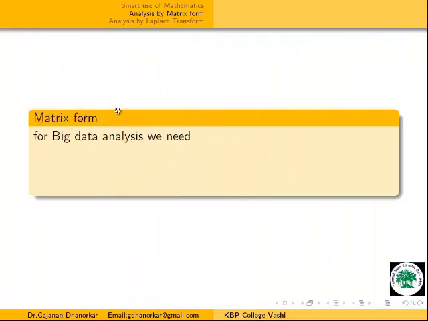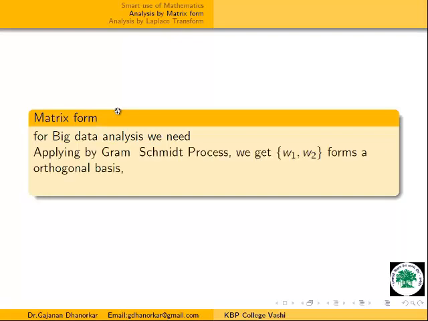Now in big data analysis we need such a basis element. To reduce the size of this big data, by using the Gram-Schmidt process, we will convert these two vectors V1 and V2 into W1 and W2.